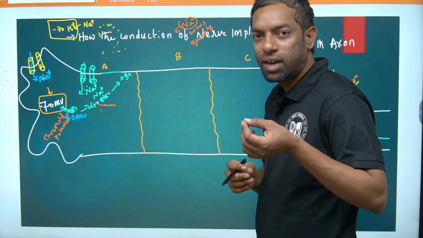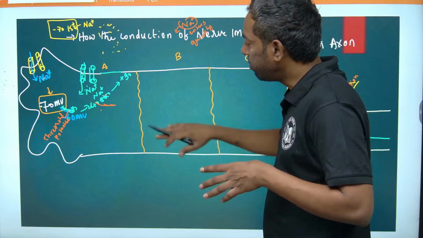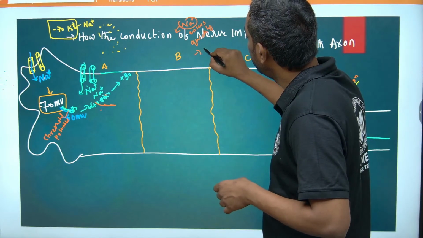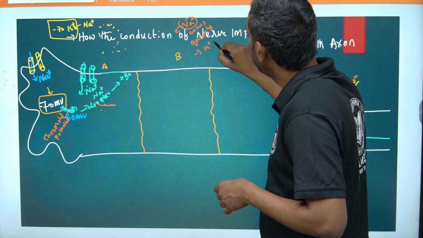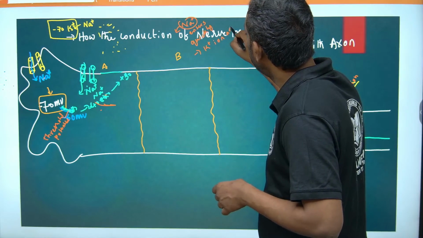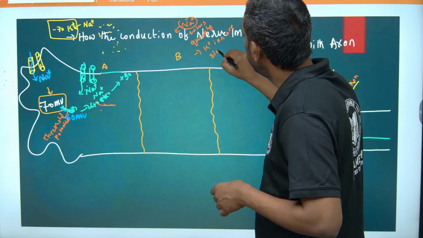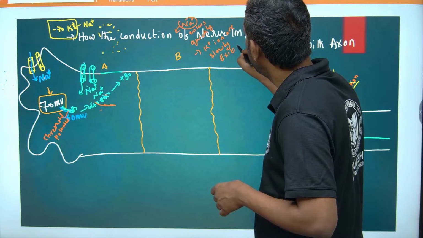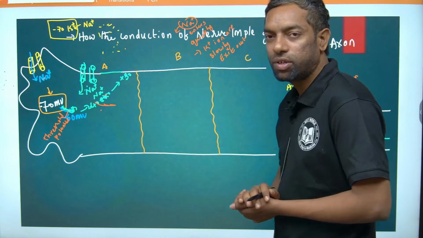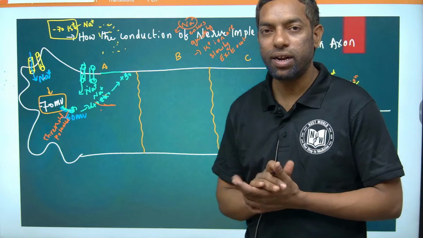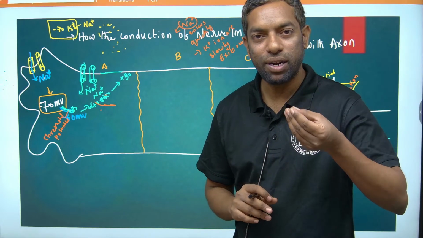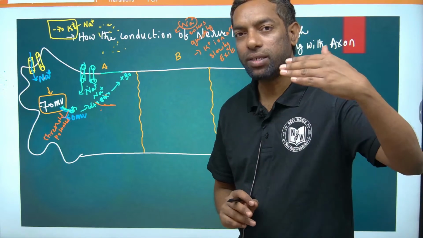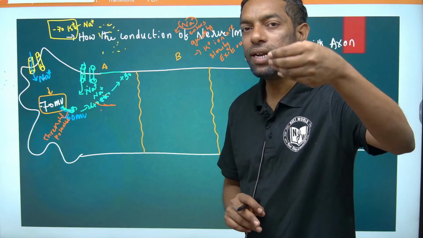Potassium ions try to exit from this segment very slowly. If any channel opens, sodium ions very quickly try to enter, and potassium ions very slowly exit from this segment.